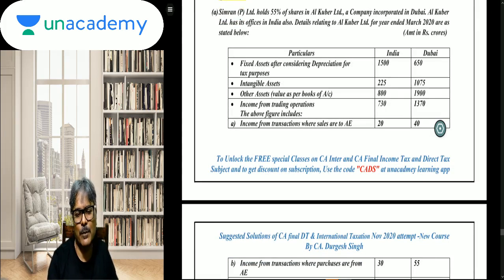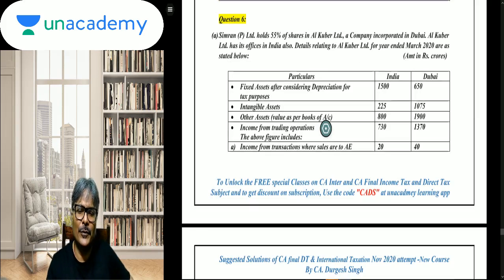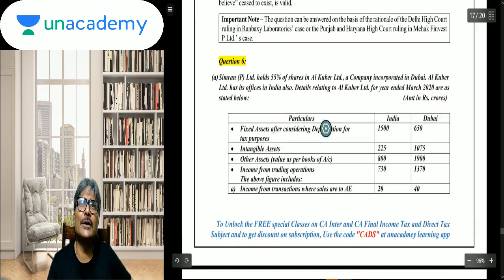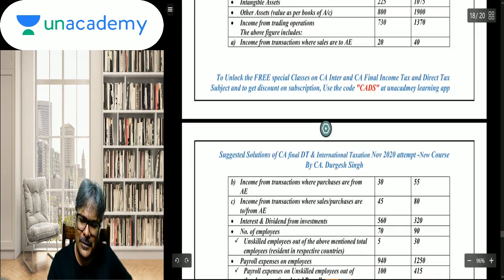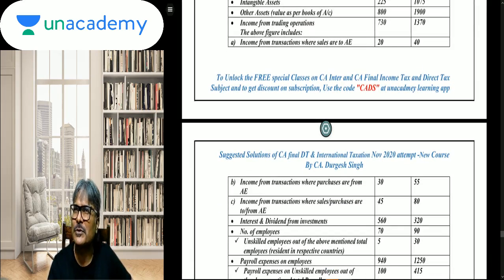Next, students, is the POEM test. It is actually a simple one. This particular question, students, is a pretty simple one in the entire scheme of things. So here, in the context of the POEM part, this active business outside India test has to be applied. Now, this was a straight question. There is not much of the thrills and frills as far as this point is concerned.